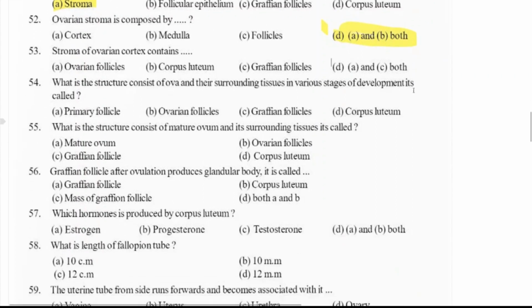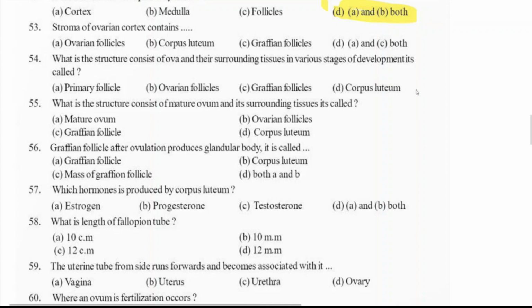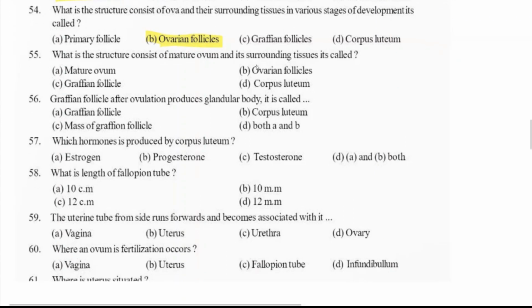Right. Now, stroma of the ovarian cortex contains what? Ovarian cortex contains the ovarian follicles. Remember, I told you there will be follicles present in the stroma of various maturity. What is the structure consisting of ova and their surrounding tissue in various stages of development called? It is called as ovarian follicles. What is the structure consisting of mature ovum and its surrounding tissue called as? That is the Graafian follicle, right? Graafian follicle contains the mature ovum.